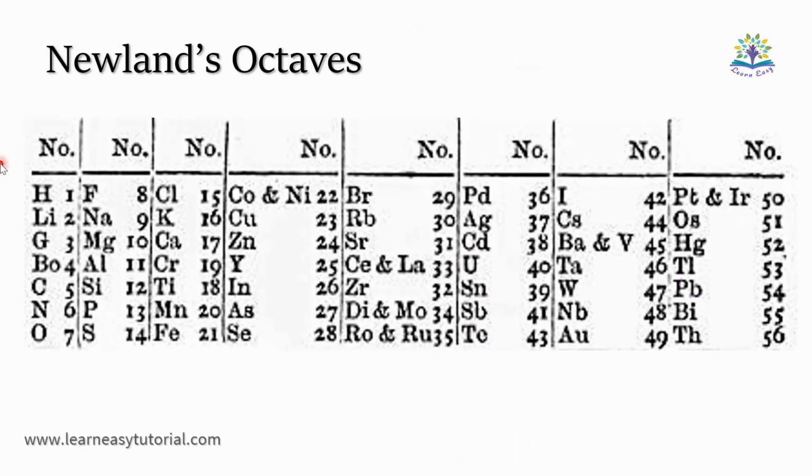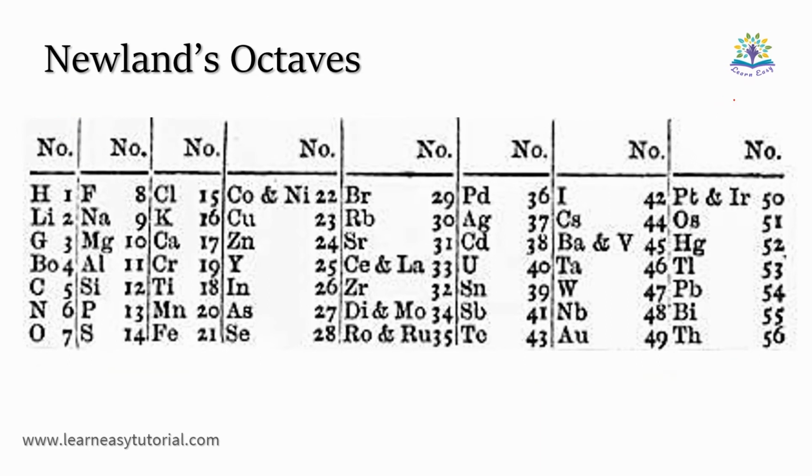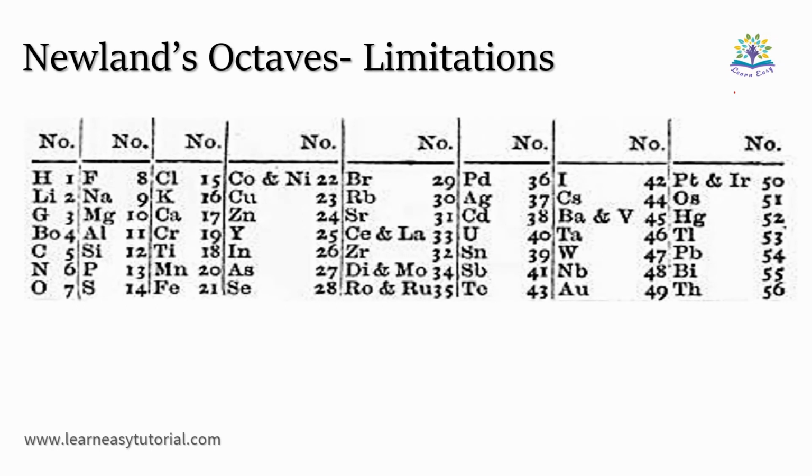This image shows Newland's octaves with 62 elements known at that time. They were classified into 8 groups with 7 elements in each group. Now let's see the limitations of Newland's octaves.